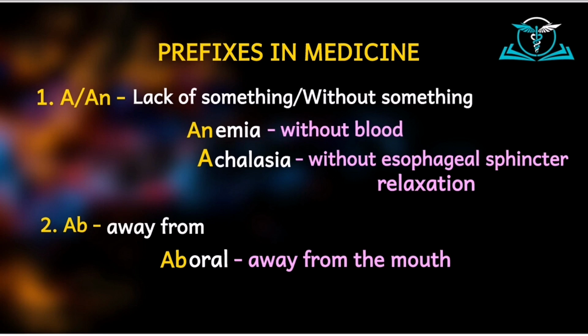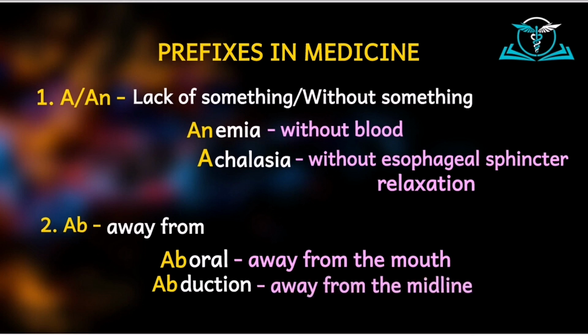Another word we can coin from the prefix ab is abduction. Now duction has to do with movement of the eyeball, but it can also be related to movement of any part of the body. And so when we say abduction, it means away from the midline. So we have the abductors. When we say muscles are abductors, it means that they move a certain part of the body away from the midline. Abduction.